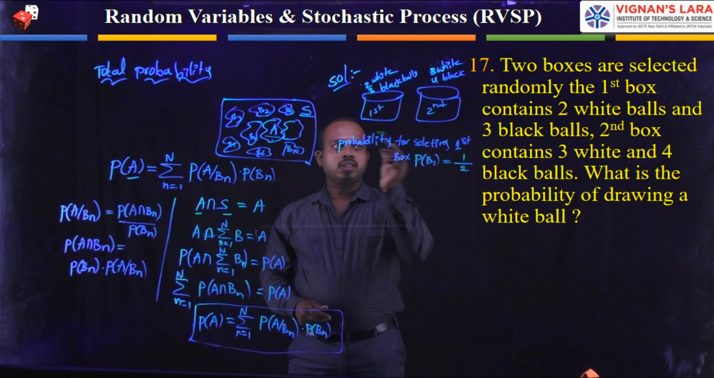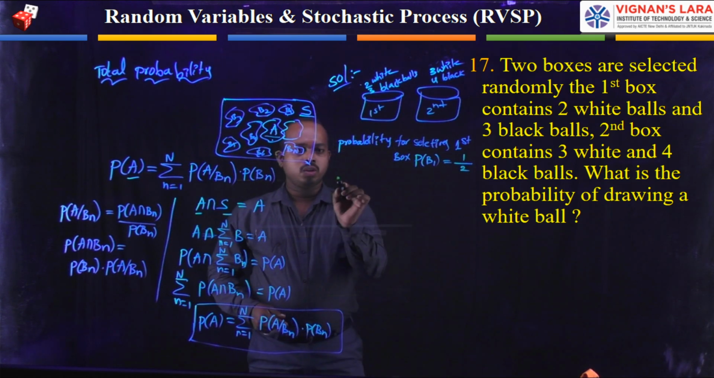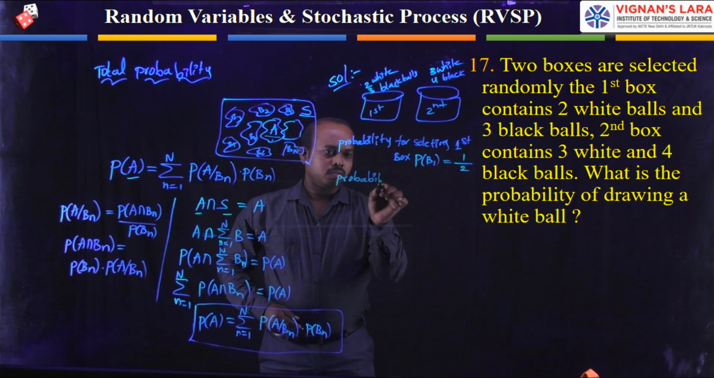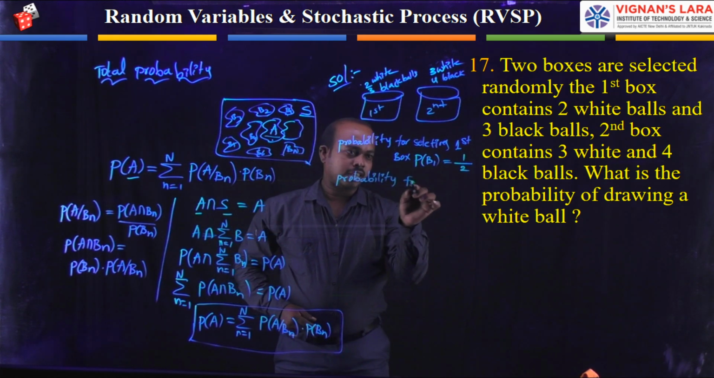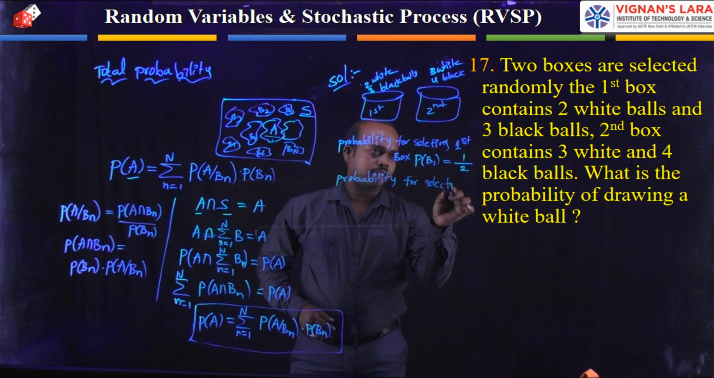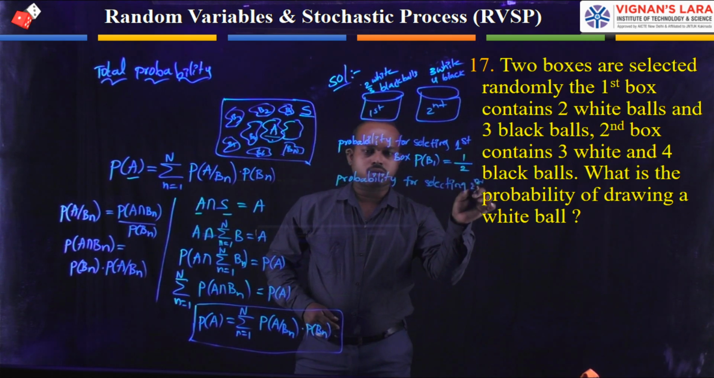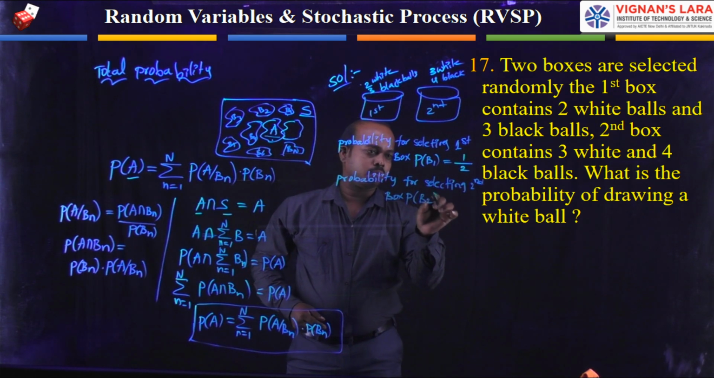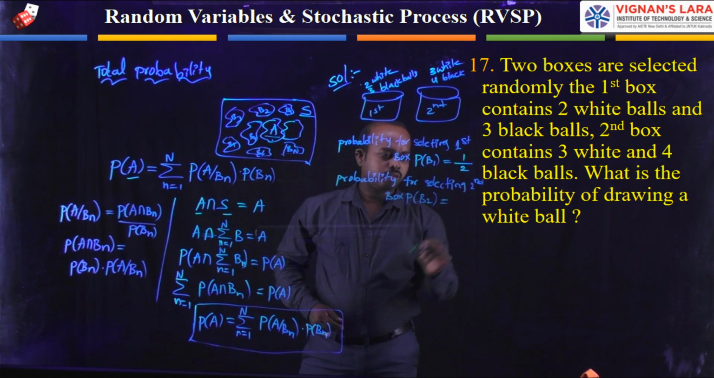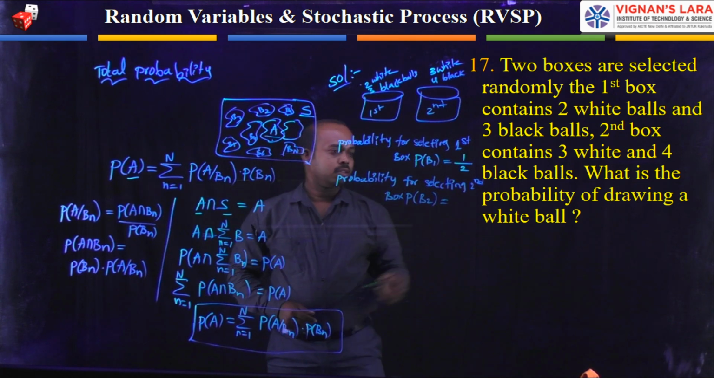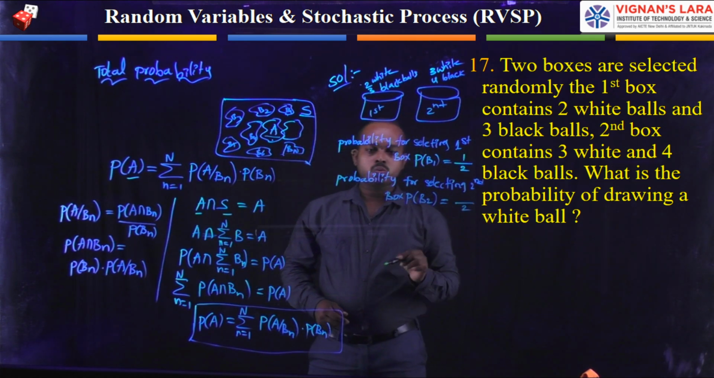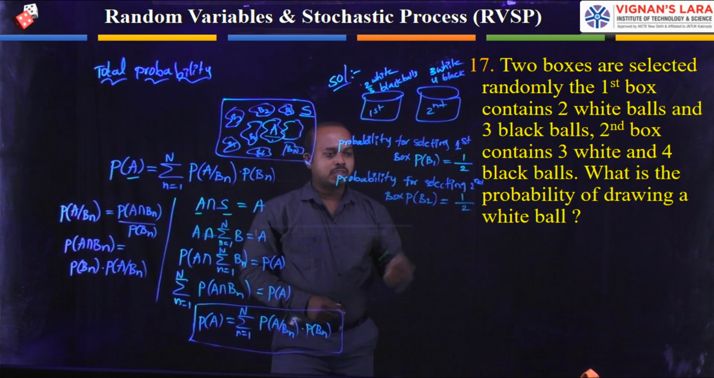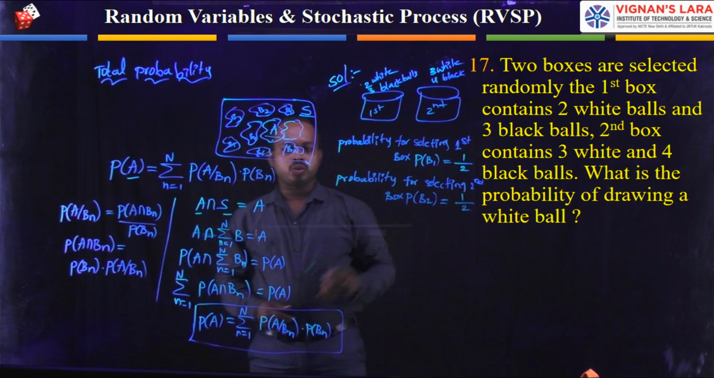Why? We have two events. Similarly, we can write the probability for selecting the second box. Here I am giving the notation B2. B2 is equal to the same thing: the total possible outcomes is 2 and the desired outcome is 1. That's why you get the value 1 by 2.